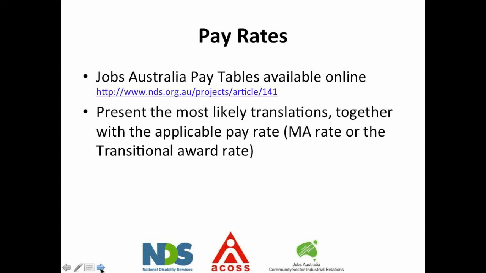They present the most likely translations together with the applicable pay rate, the modern award rate or the transitional award rate. So if you have unusual translations, you might need to get a bit of help with that, either working it out for yourself, having a look online at the Ombudsman's website, or even contacting your employer organisation to have a chat with them about how you might deal with an unusual translation.